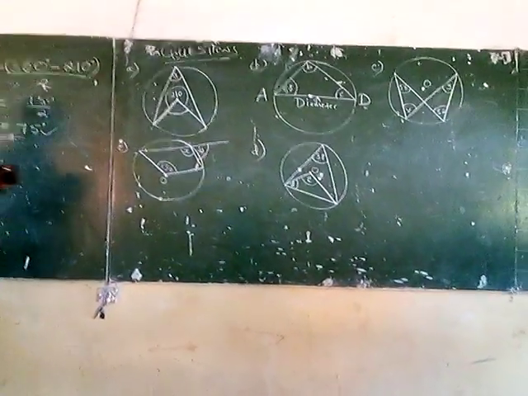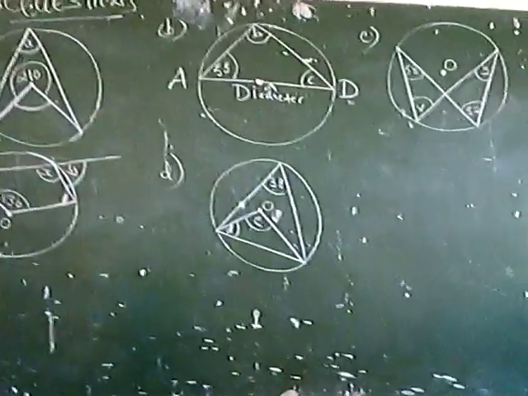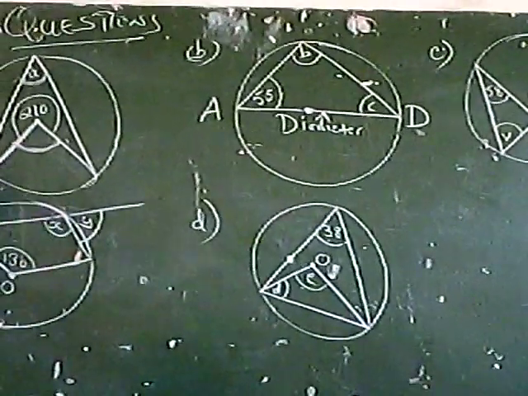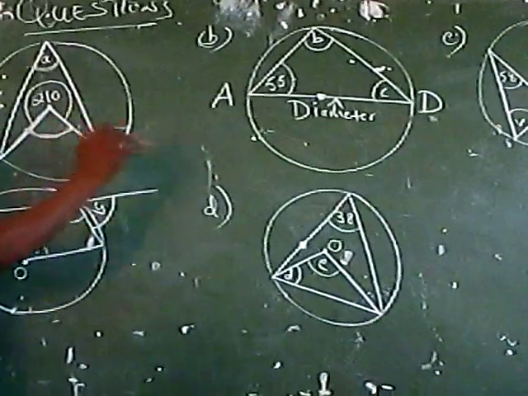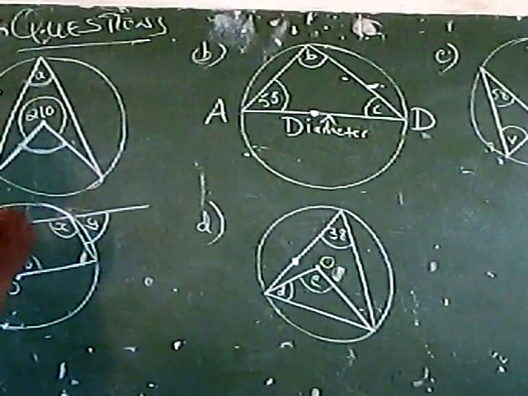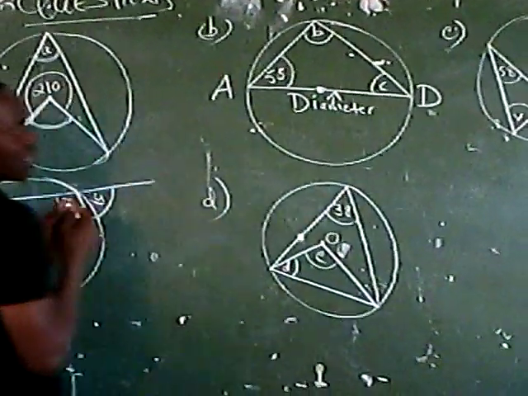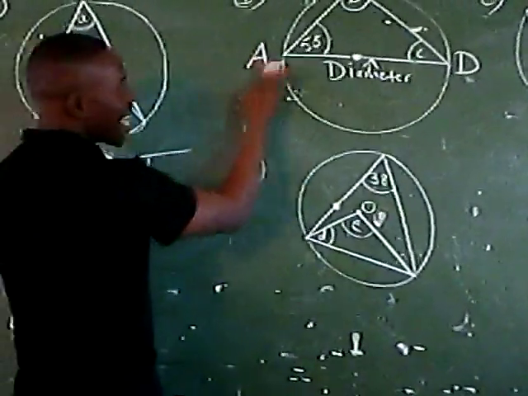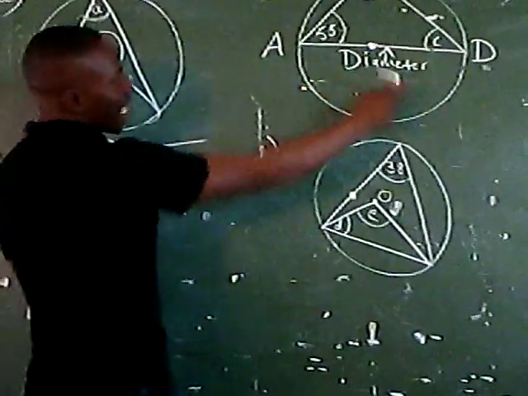Question number 2. We have this diagram here. Remember what I always tell you? First of all, analyze the question. If you look at the diagram itself here, we see that we actually have got a diameter. The diameter is given according to the statement. The line AD is called the diameter.